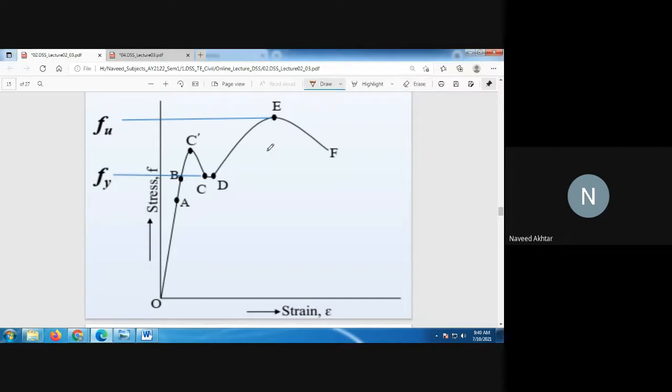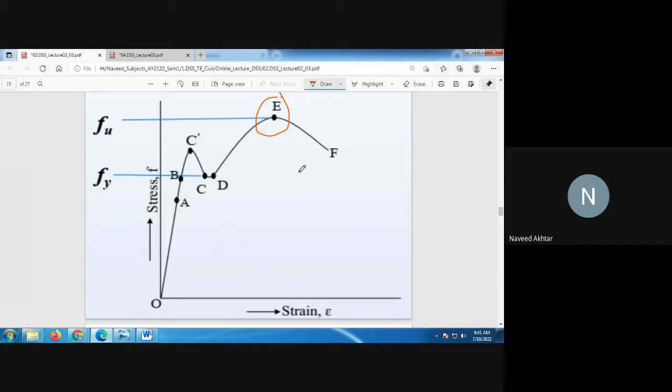But at point E, the fracture will occur due to the ultimate load capacity of your steel. At point E, it is the ultimate strength or ultimate stress capacity of your steel.